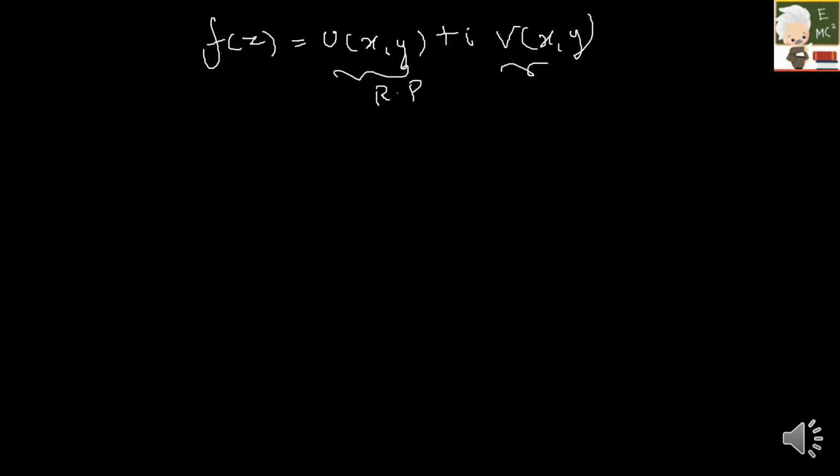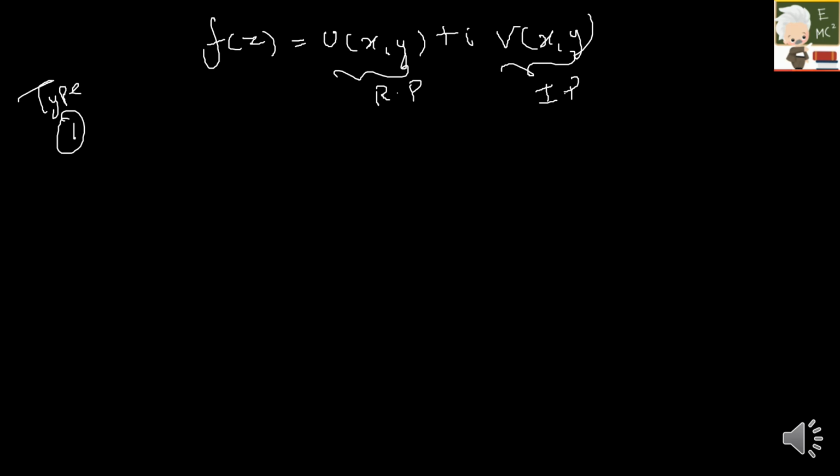What we are going to see today is, I have said f of z is nothing but u of x comma y plus i into v of x comma y. This will be your real part and this will be your imaginary part. So what type of question are we going to see? Let me consider this type 1.